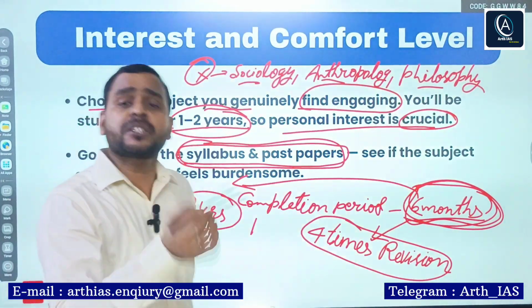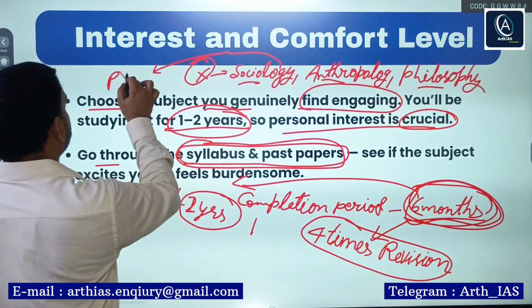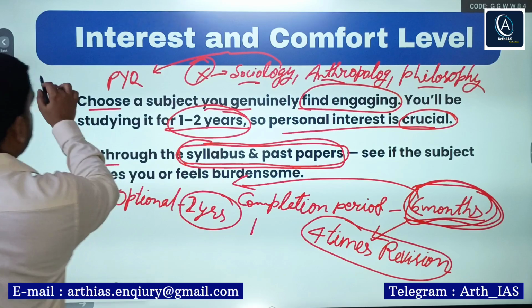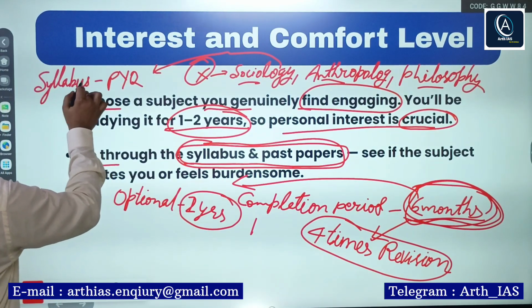So three options are there. The best way is to see the previous year question papers, and first, as I said, the syllabus.